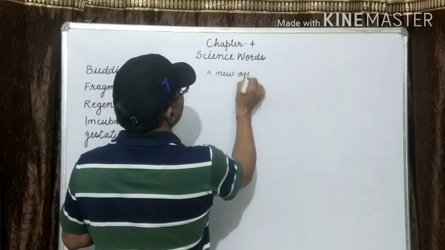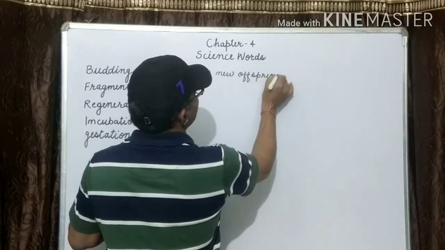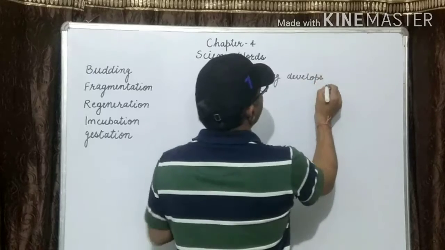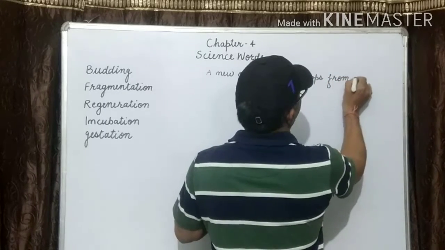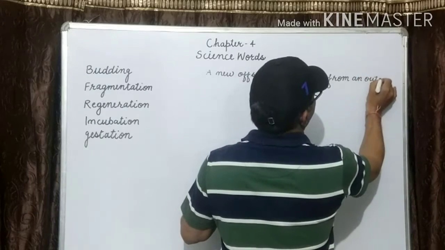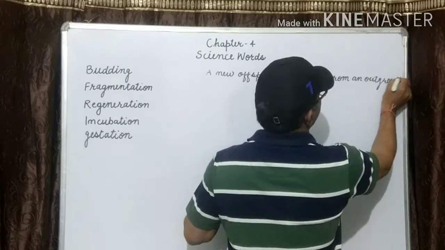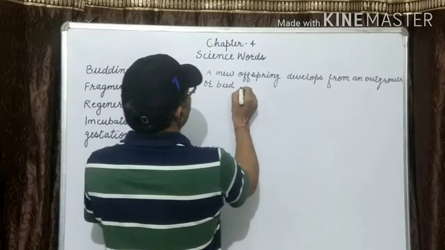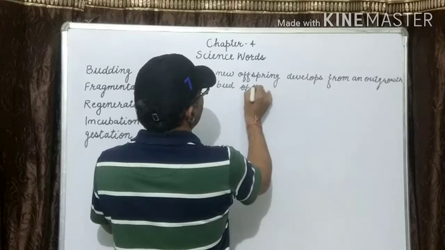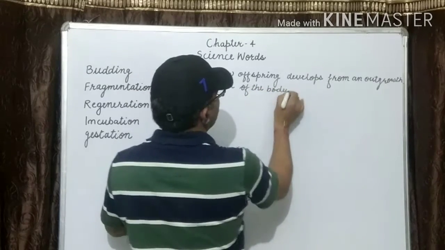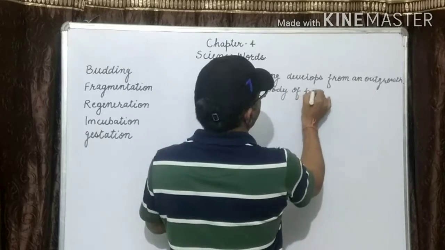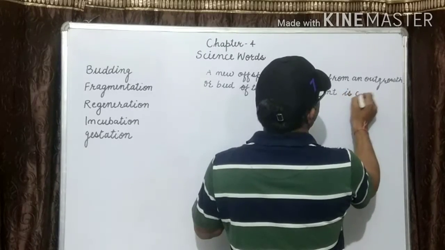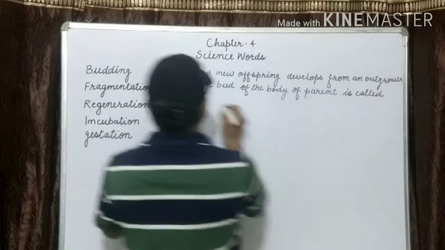A new offspring develops from an outgrowth or bud of the body of the parent is called budding.